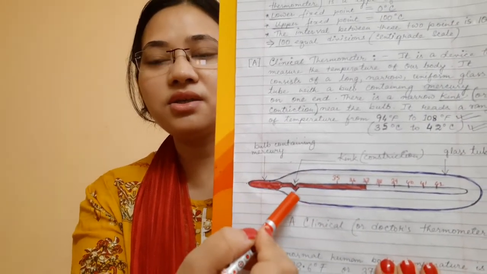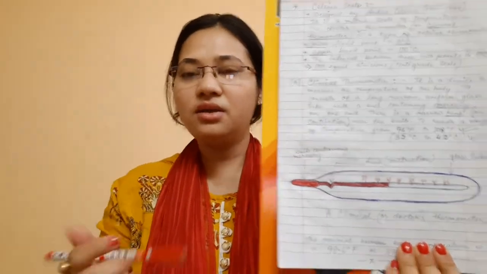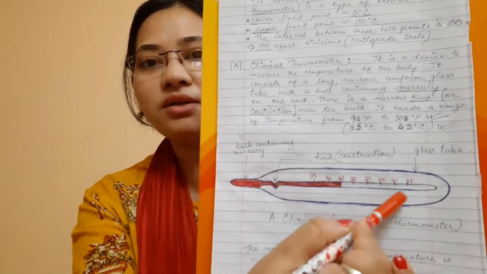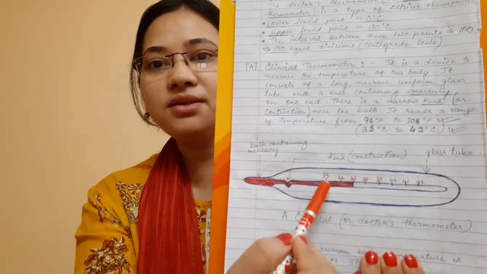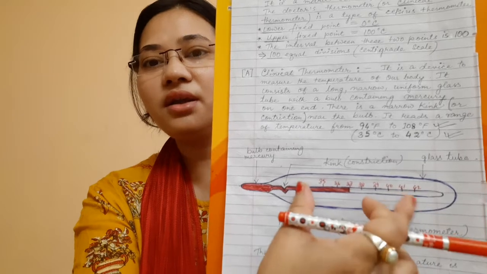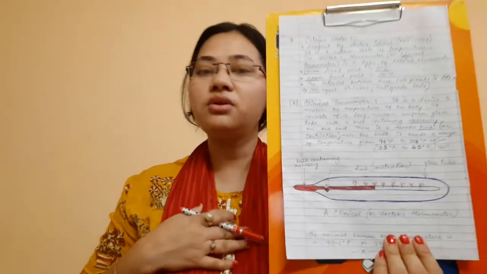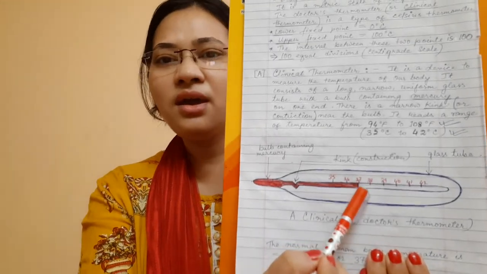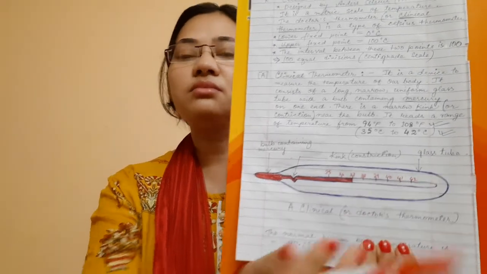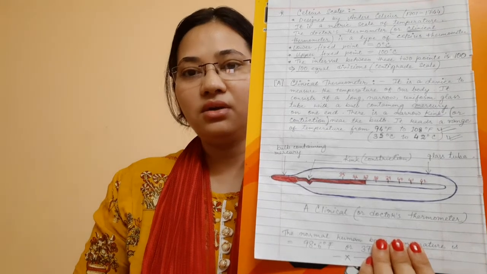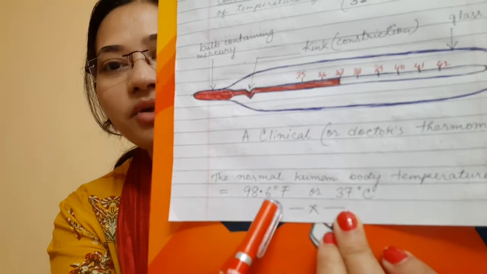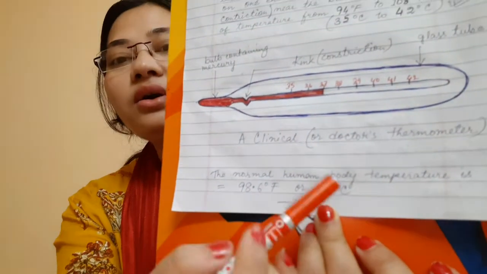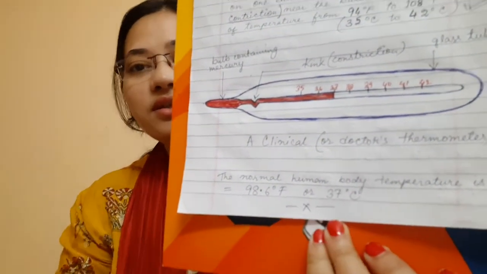So this is the bulb where mercury is present. This is a kink or constriction. Constriction means just a bend in the capillary tube. This is the narrow capillary tube that is present. And this is the glass body, and these are the gradations. The gradation is of very short range because our normal body temperature is 37. So it will be 1 or 2 degrees less than that, and it will be 1 or 2 degrees more than our body temperature. You should also note here that the human body temperature is 98.6 degree Fahrenheit, or it is 37 degree Celsius.